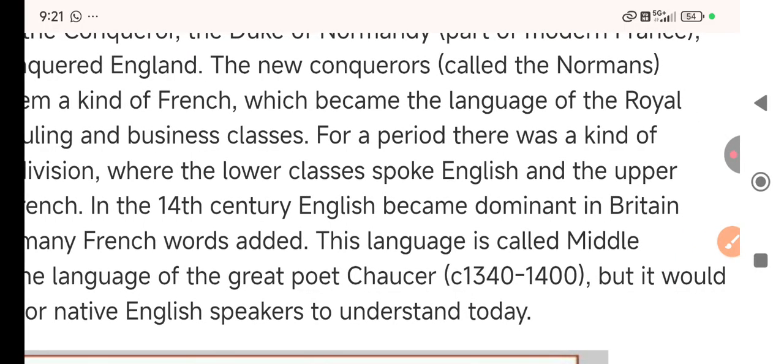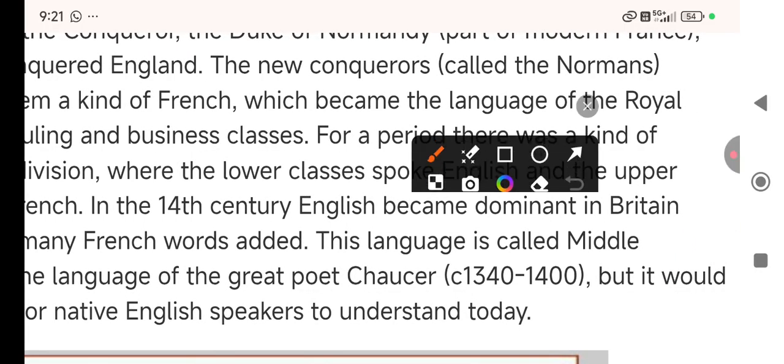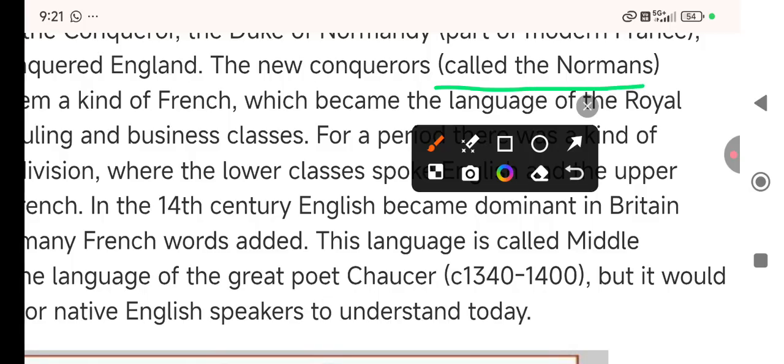The new conquerors were called the Normans. The people there were Anglo-Saxons and Jutes, and these conquerors were known as Normans, right?